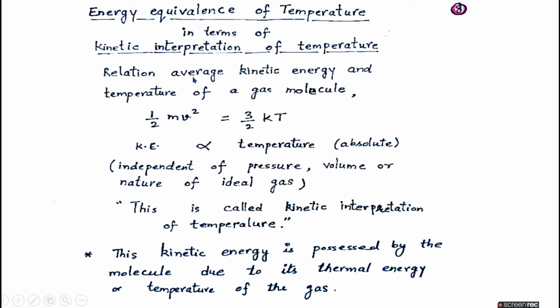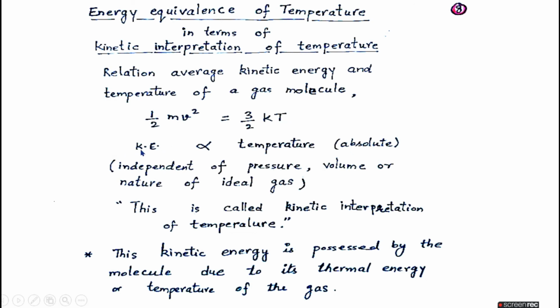The relation between average kinetic energy and temperature of a gas molecule can be given by ½mv² equal to 3/2 kT, where ½mv² is the kinetic energy of the molecule which is moving with speed v and the mass of the molecule is m. k is the Boltzmann constant and T is the absolute temperature of the gas.